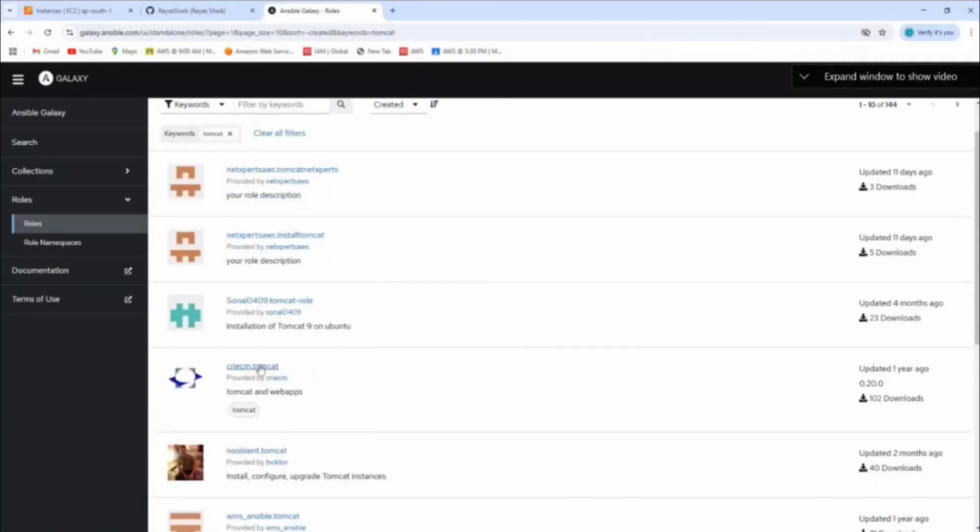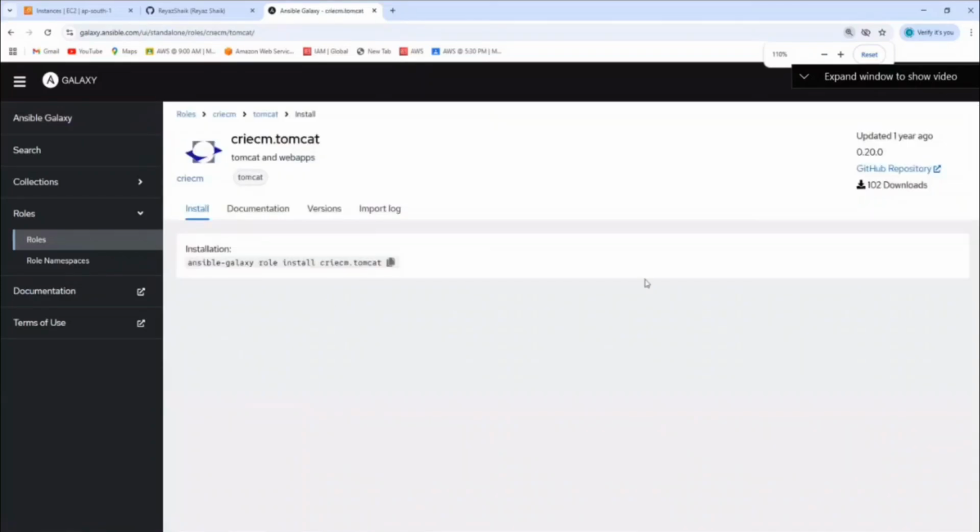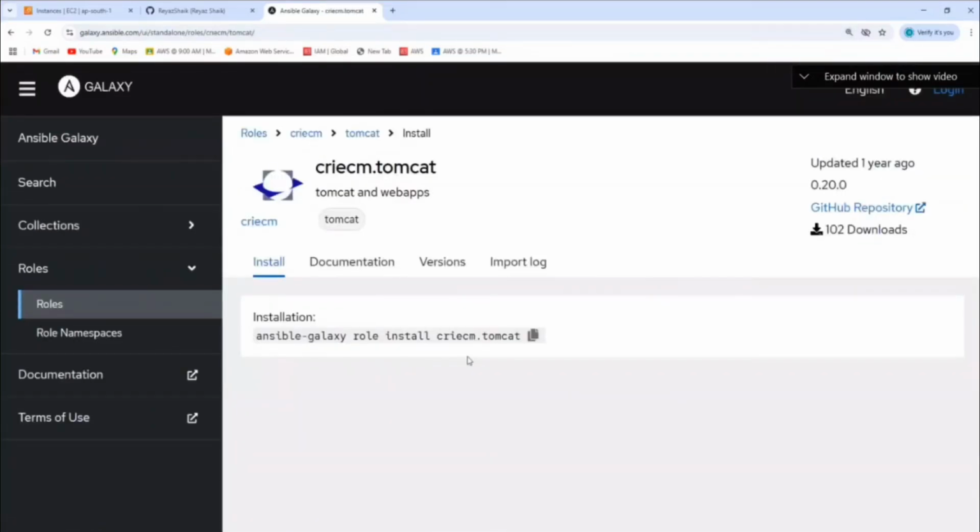You see something called Tomcat here? Can you see? If you go inside it, this is the command for you. See the command? ansible-galaxy role install something dot Tomcat. So if you run this command, what will happen? A role will be created for whom?